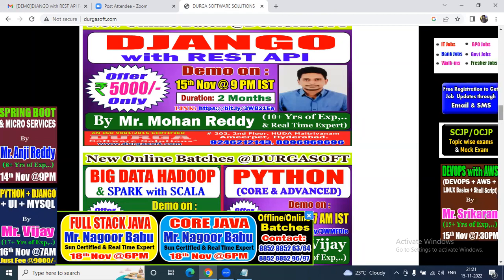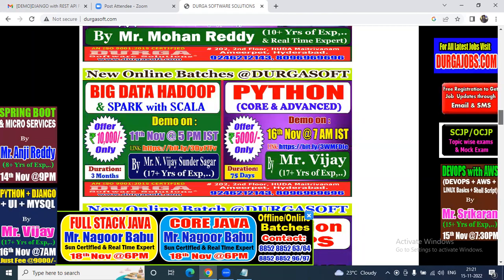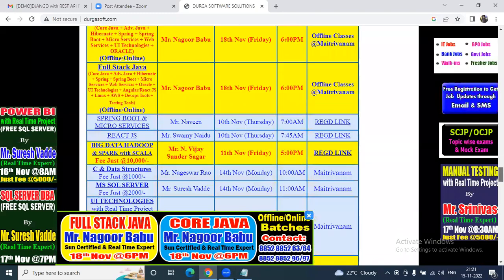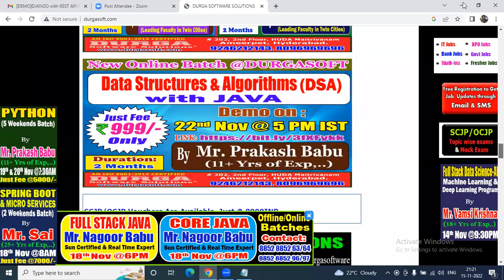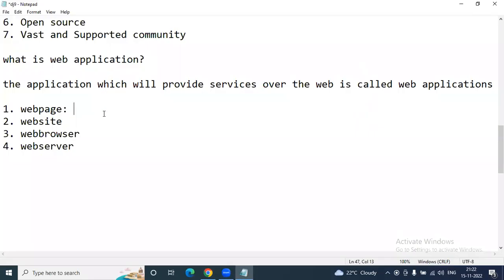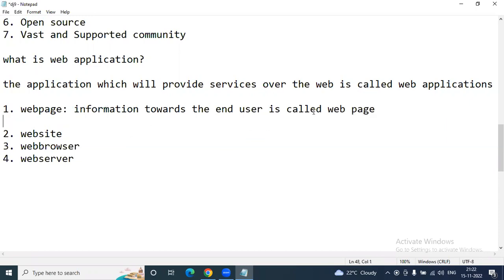But look at this. This is completely information towards the end user or customer. Batch schedules and everything will be there. This type of information belongs to whom? The end user only. Information towards the end user or customer is called what actually? Web page. Information towards the end user is called a web page.